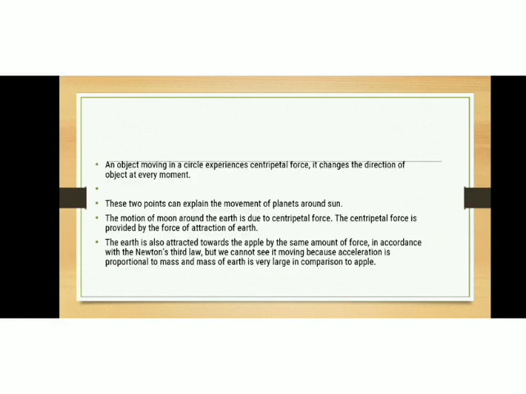So we do not see earth moving towards the apple. Now extend the same argument for why the earth does not move towards the moon. In our solar system, all the planets go around the sun. By arguing the same way, we can say that there exists a force between the sun and the planets. From the above facts, Newton concluded that not only does the earth attract an apple and the moon, but all objects in the universe attract each other.